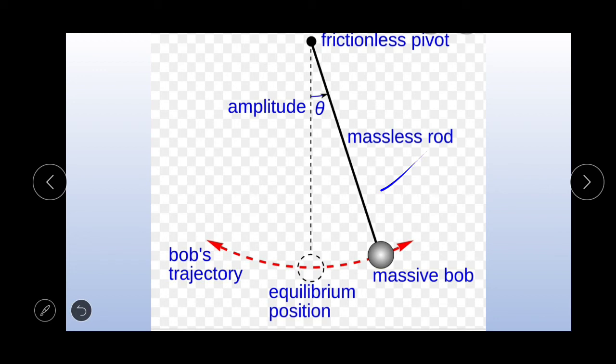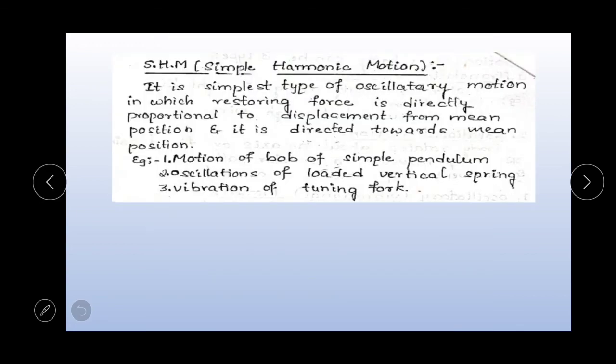Here, this is the equilibrium position, and these two are the extreme positions. The angle theta is the angular displacement. The second example is the oscillation of a loaded vertical spring.